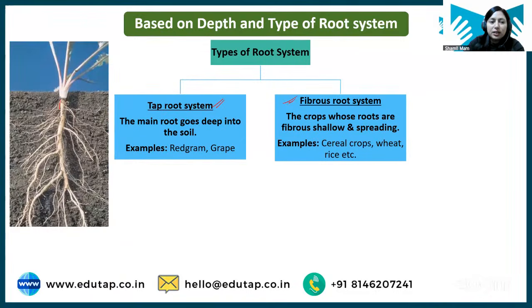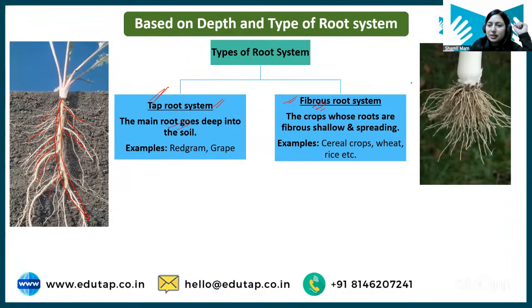Here you see in tap root, one main root grows and then we have some lateral rootlets that are attached to the main root stem. The main root will go deep into the soil and there will be laterals coming out of that main root stem. If any crop has this type of root system, it will be called tap root system. Next, we have fibrous root system. What is fibrous root system?